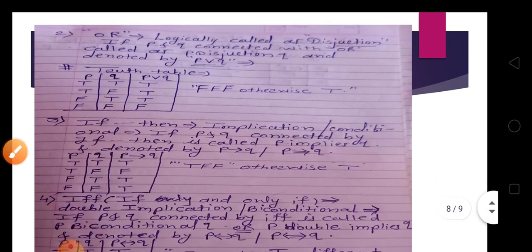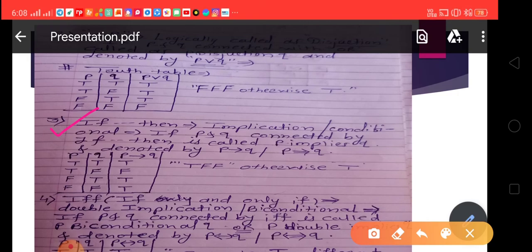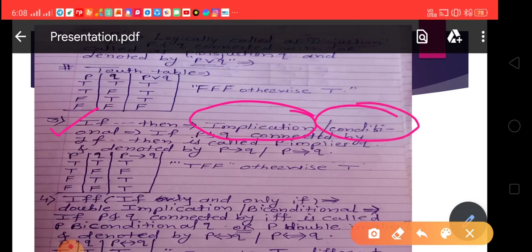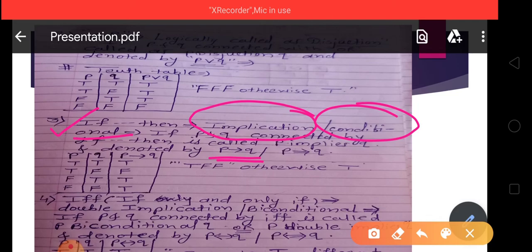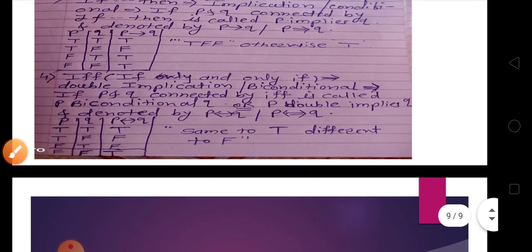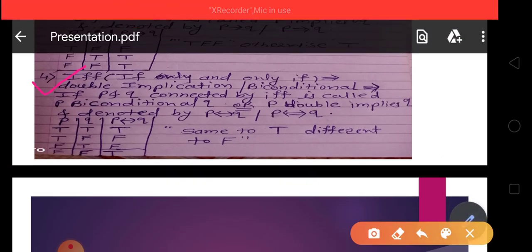Okay. Now next logical connective, if then, and we know the logical name, it is implication or conditional. And what is the denotation? Yes, P implies Q. And the truth table, how to remember? T, F, F, otherwise T. This is the truth table for implication. Now next one, if and only if.